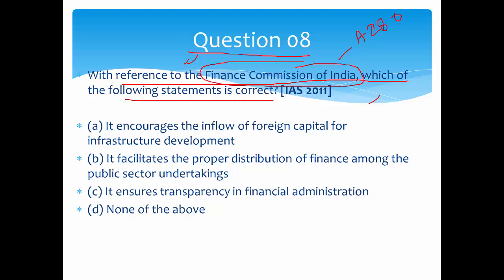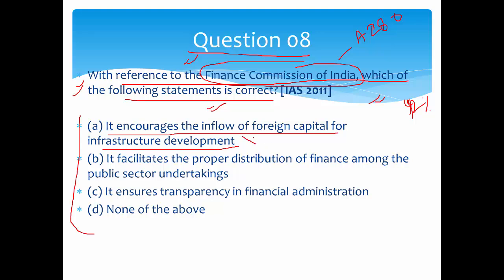So they just give the recommendation, and it is up to the central government to accept it or reject it. Right now, you know that the 42% recommendation to devolve funds to states has been accepted by the government, and the 14th Finance Commission gave that. So first, we will now see the question. You have to read all the options because it is asking which of the following statements is correct. So the first option is that it encourages the inflow of foreign capital for infrastructure development.